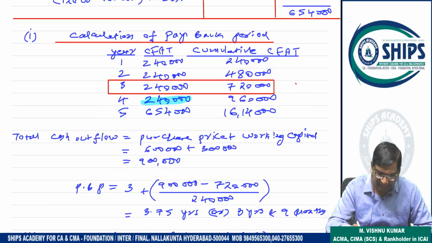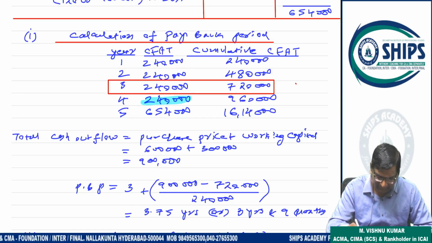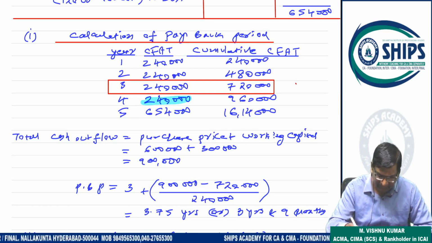Now we have to calculate payback period. So year, CFAT, cumulative CFAT. So this is traditional payback period. CFAT 240, 240, 240, 240, and last year 654. Cumulative we have calculated here.